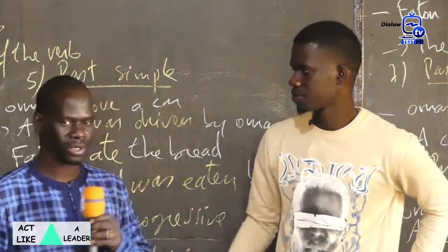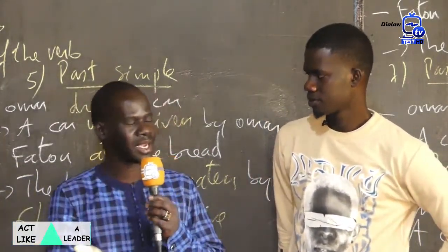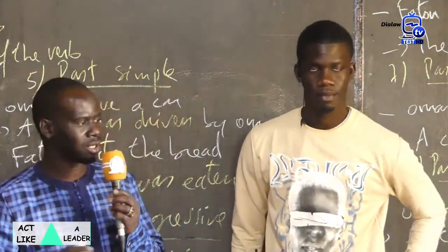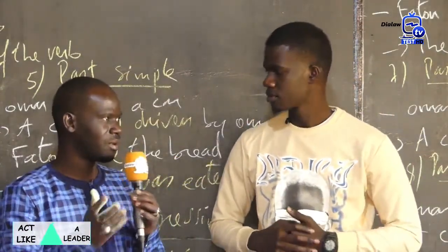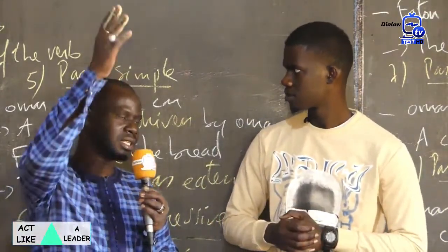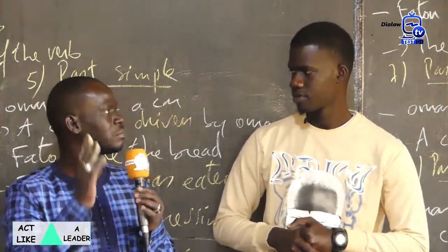Okay. So you can know how to make a difference between the irregular verbs and the regular verbs. You choose a very simple way. So you take the list of the irregular verbs, the column which is in the middle, it is the preterite. Regular or irregular, it is the preterite.